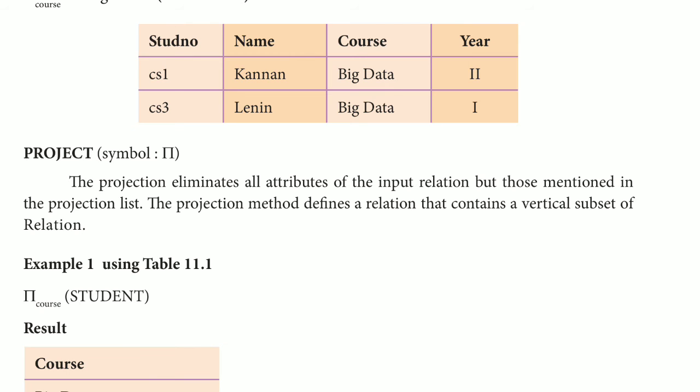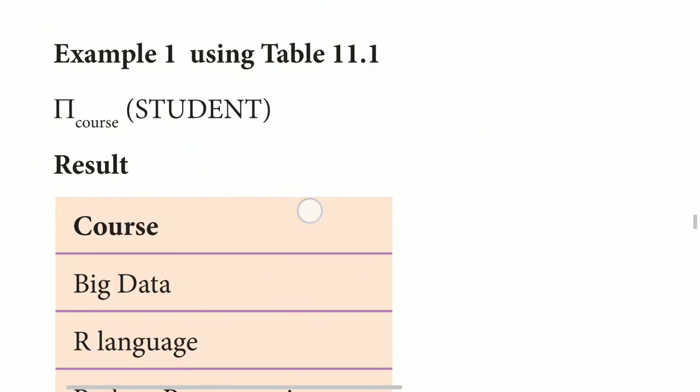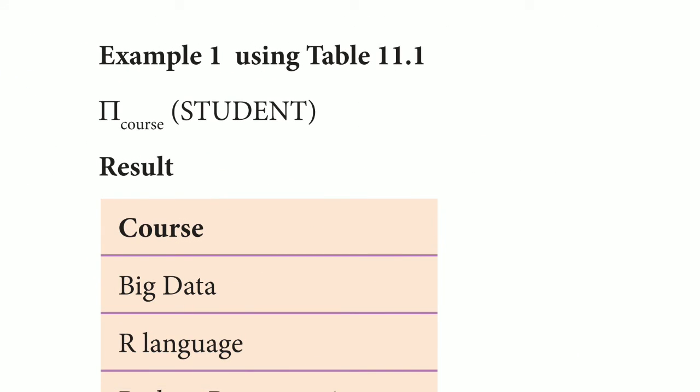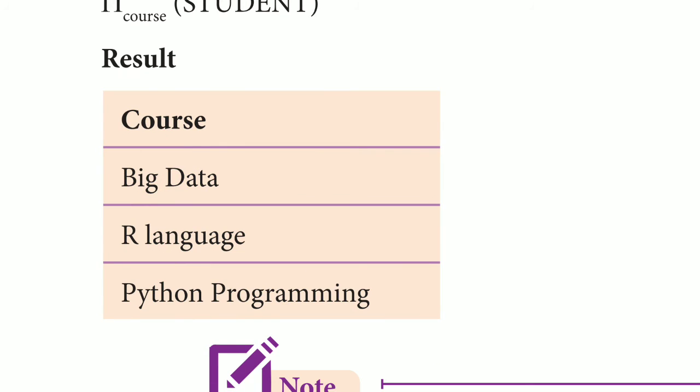It will only project the data related to the values given in the project list. Here, for example, the courses of a student: only three courses are there, so only these three courses will be displayed in the output, not other values.